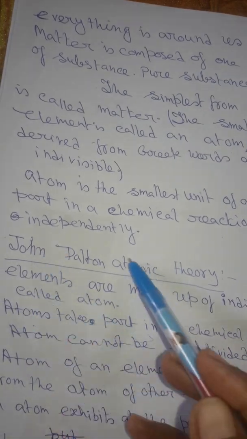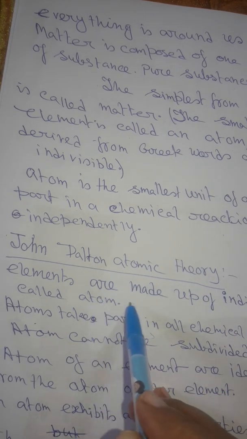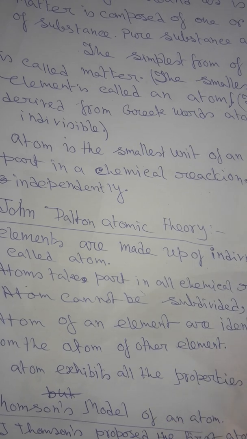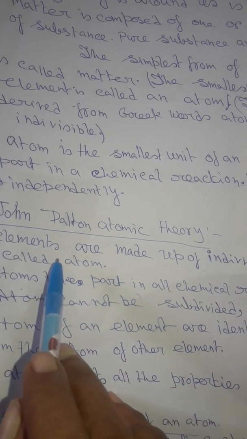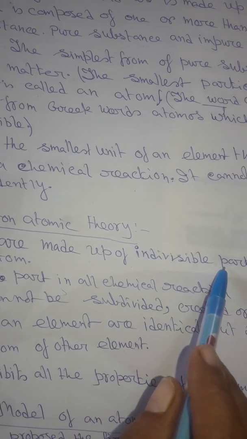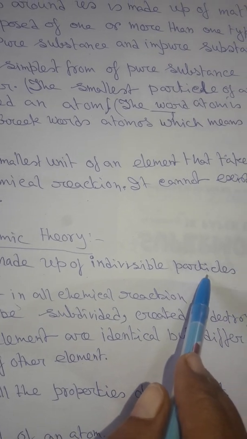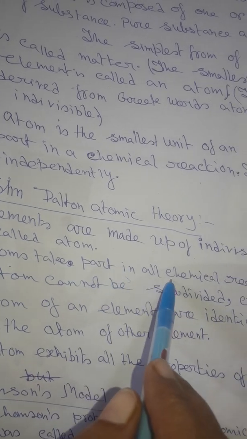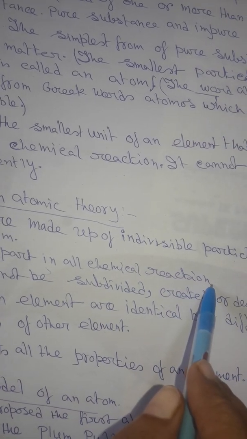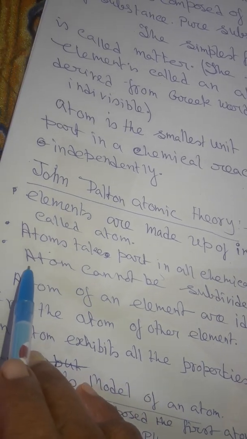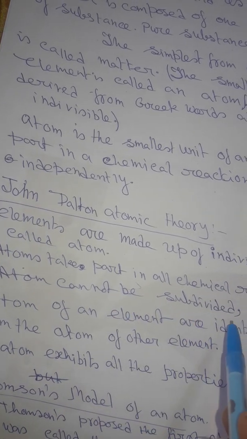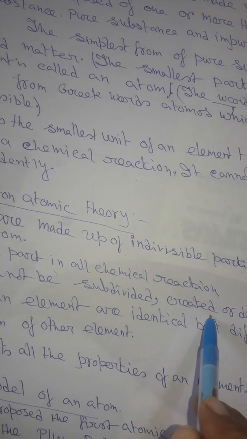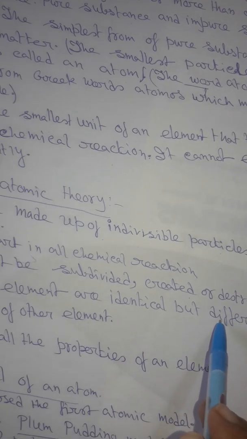Now discuss the John Dalton atomic theory. Elements are made up of individual particles called atoms. What is atom? Elements are made up of invisible particles called atoms. Atoms take part in all chemical reactions. And atoms cannot be subdivided, created, or destroyed.